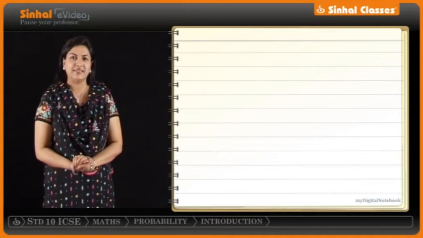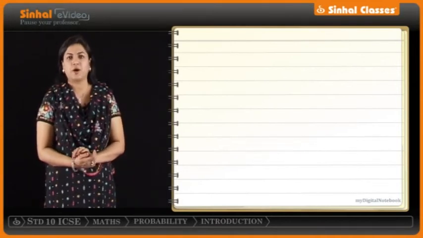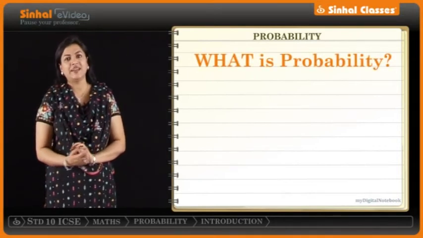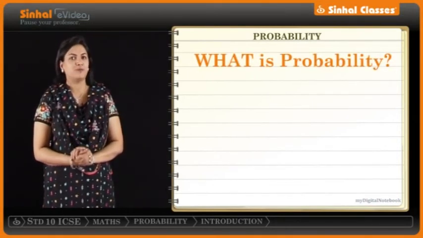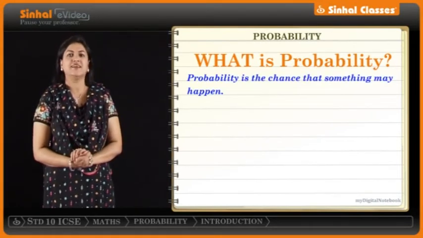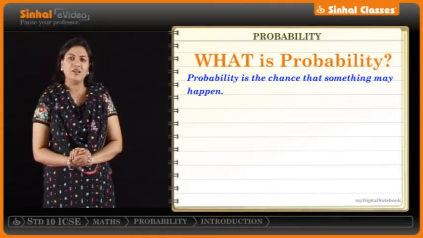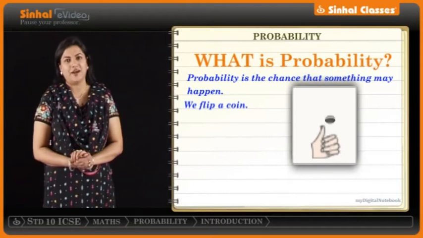Now let's take the next topic, which is probability. What is probability? We really have a good idea of what probability is, right? It's simply the chance that something may happen. Now, there is really an easy way to explain probability. Practically everyone uses it. All you have to do is flip a coin.